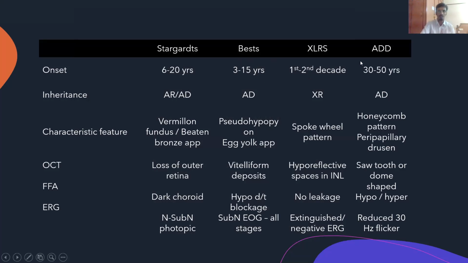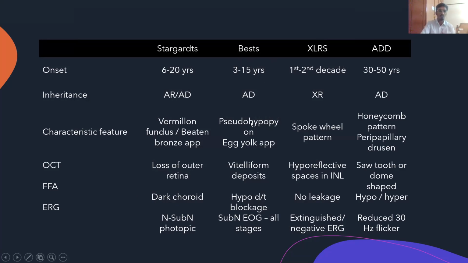Also, these 4 important dystrophies. We can see the onset for Stargardt is 6 to 20, Best is 3 to 15, XLRS is 1 to 2, first decade, and ADD, as we've seen, is the 3rd to 5th decade. The characteristic feature in Stargardt is vermilion fundus, beaten bronze appearance. The OCT features have a loss of outer retina. The dark choroid is characteristic on FFA, and there are subnormal photopic responses in ERG.